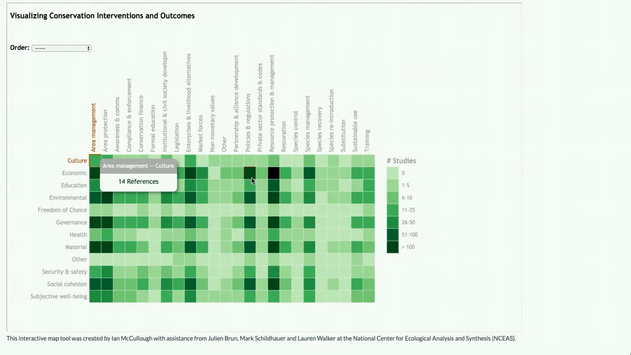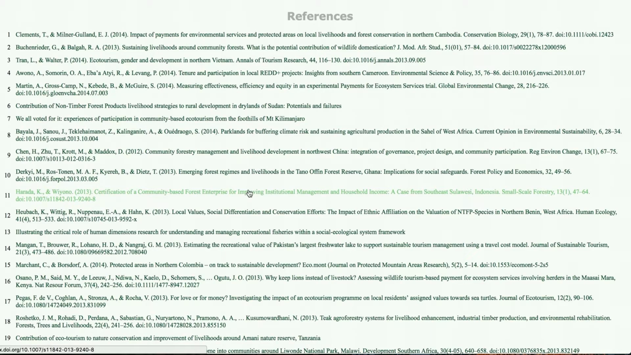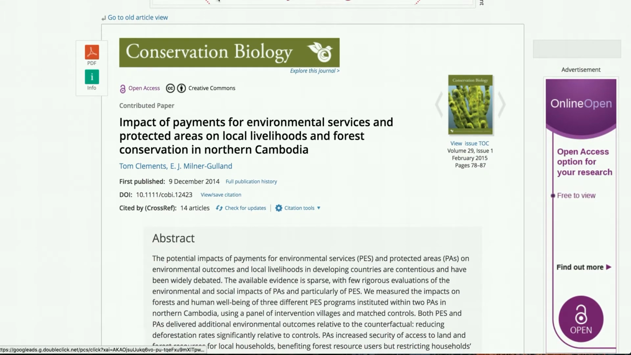So for example, if you're interested in the impact of enterprises and livelihood alternatives on economic outcomes, you would see there's 186 references that cover this, and you can click on that and it will display a new page with links to each reference, which then open to the original article page.